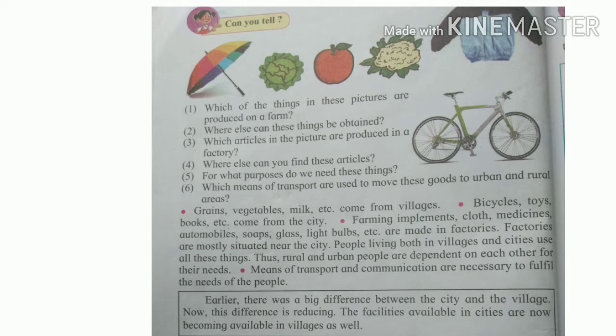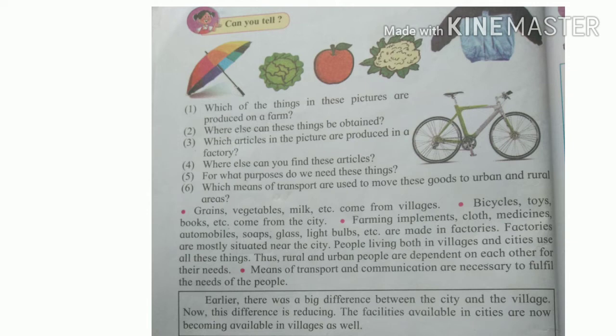Question number 3. Which articles in the picture are produced in a factory? Yes, umbrella, bicycle and jacket. Question number 4. Where else can you find these articles? Yes, these articles are found in markets and shops.